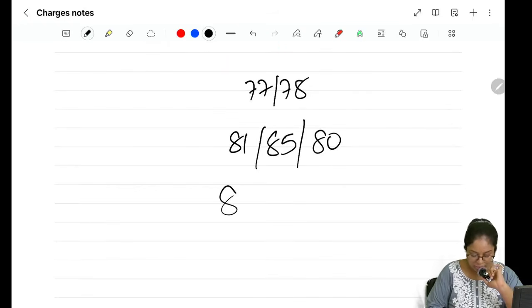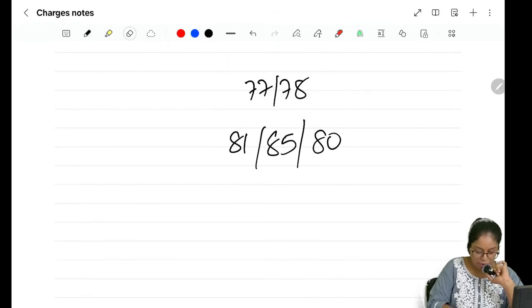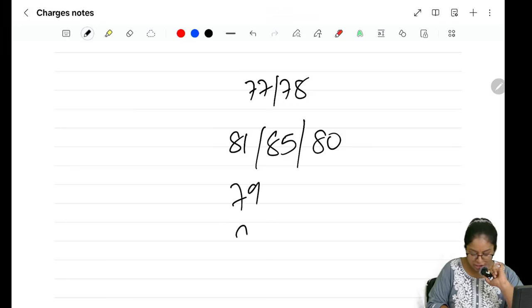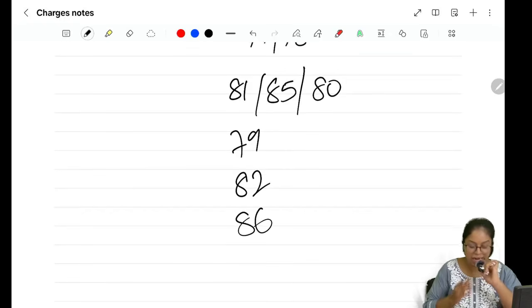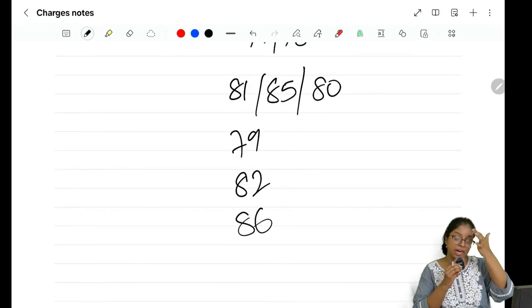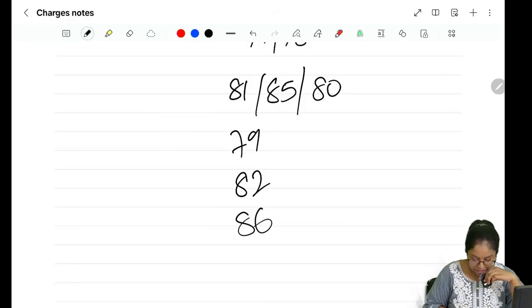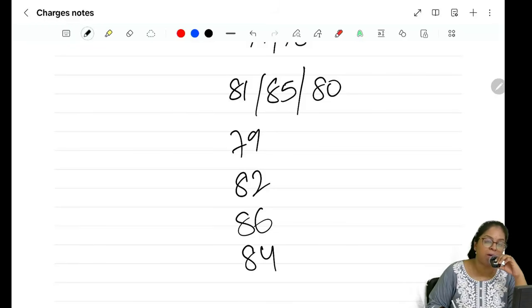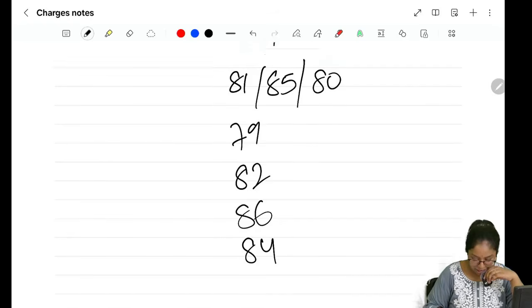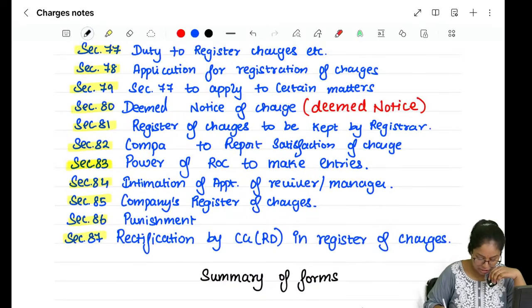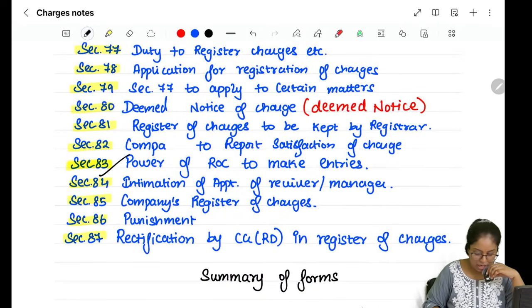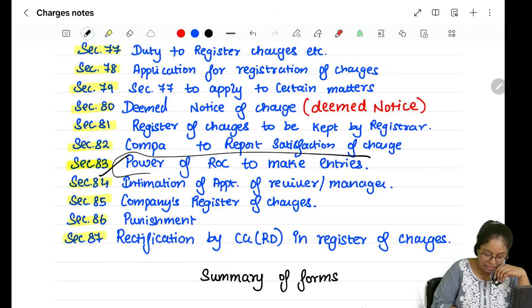Then we read section number 79, which was about modification. Then section number 82, which was about satisfaction. Then section number 86, which was the punishment under chapter number 6. Then section number 84, which is appointment of receiver, liquidator or manager. And the last section that we read is section number 83, the power of the ROC to make entries.